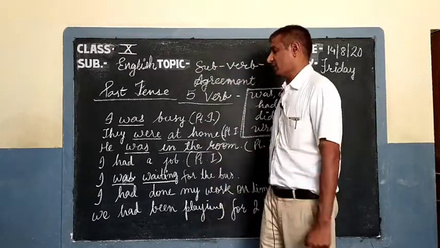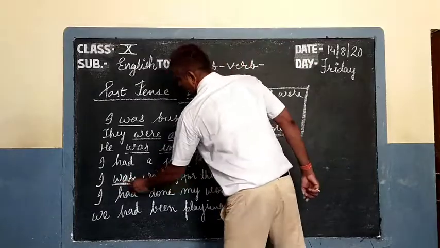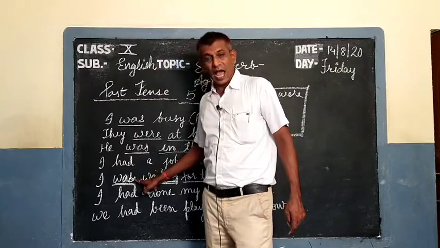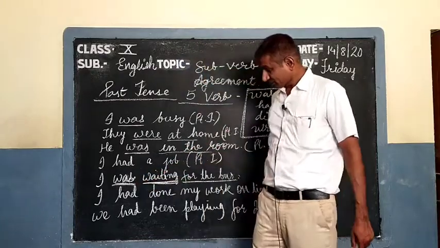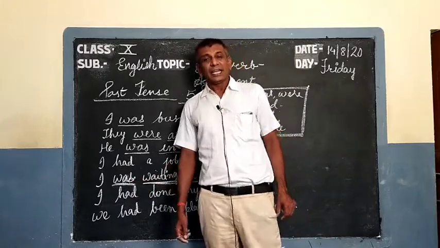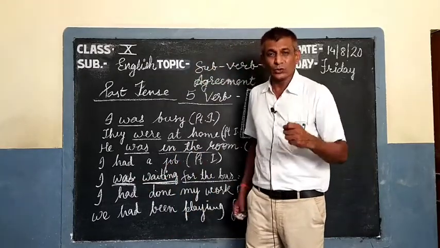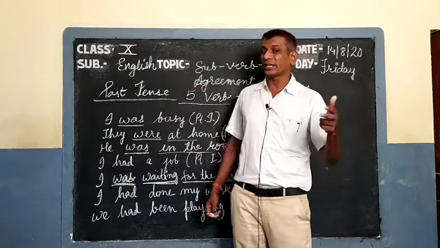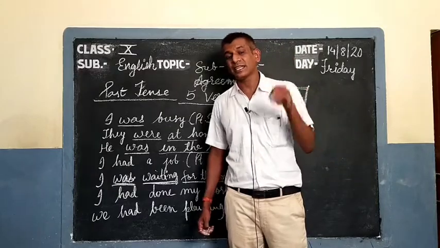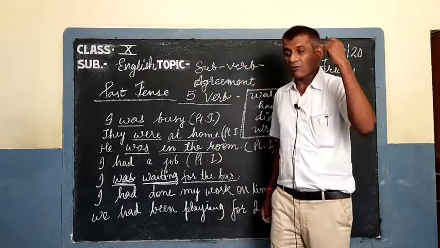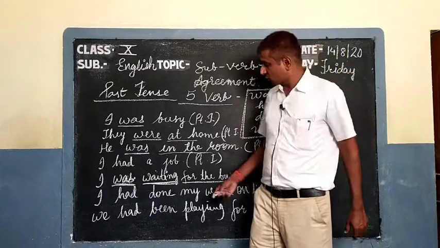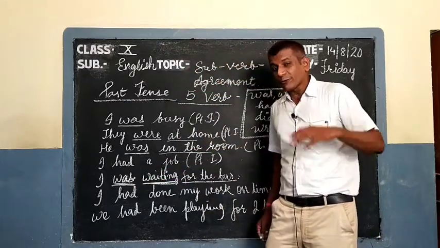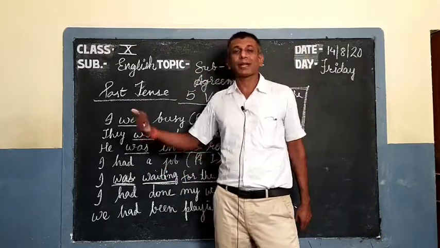See how we identify. I was waiting for the bus. Now you see, I was waiting. You see, was is the finite. In a sentence we can use one finite only, but we can use two, three, four non-finites in the same sentence, but a finite only once. So now see, I was waiting.